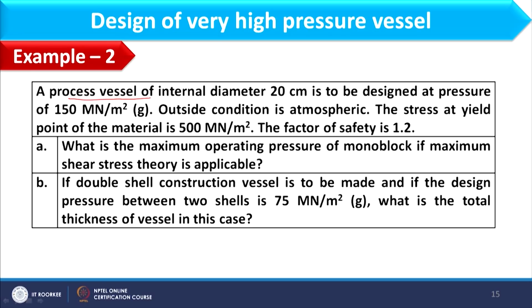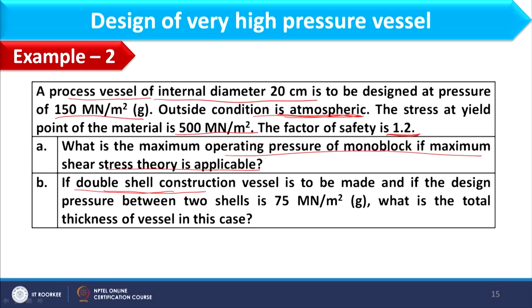Now, I will focus on example 2. In this example, a process vessel with internal diameter of 20 centimeter is to be designed at pressure of 150 meganewton per meter square in gauge. Outside condition is atmospheric. The stress at yield point of the material is 500 meganewton per meter square, and factor of safety is 1.2. In part A, I have to find what is the maximum operating pressure of monoblock if maximum shear stress theory is applicable. So, here basically I have to find out what is the limited pressure in monoblock.